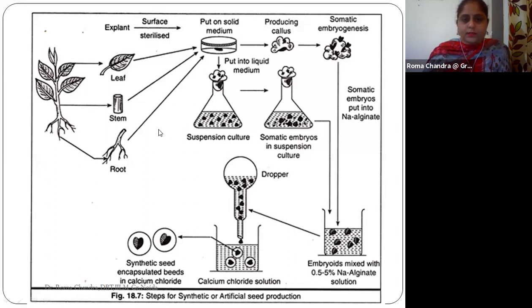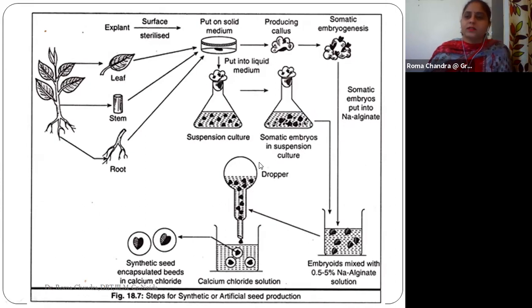It is obviously a somatic embryo because it is not being developed from the reproductive parts of the plant. They are being prepared from any somatic cell, and somatic embryos are being produced. And the moment we have got these somatic embryos, after their maturation, we need to see that there is a seedling where we will have a shoot and a small root.